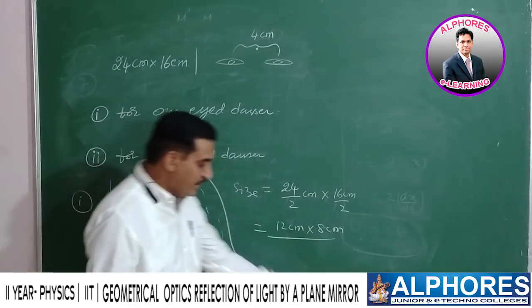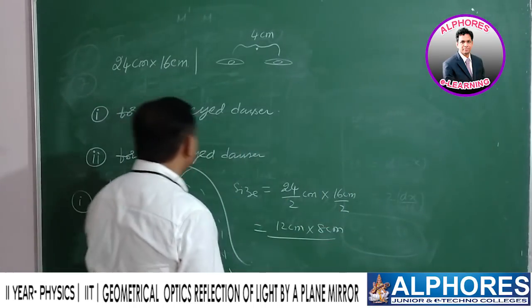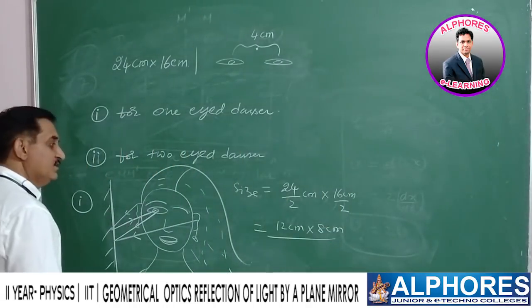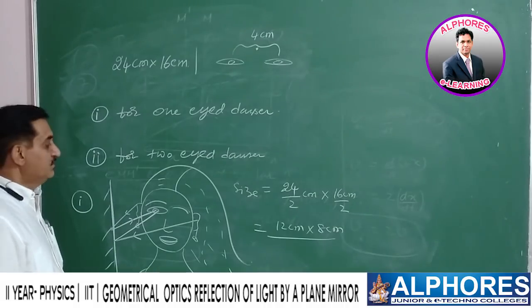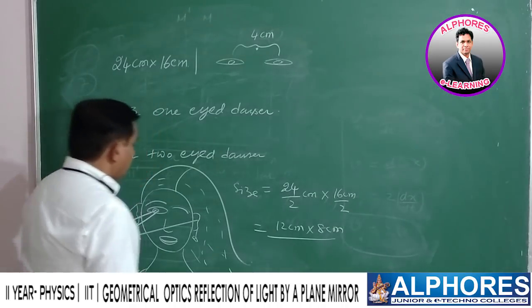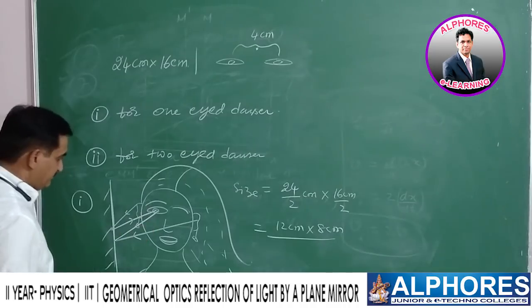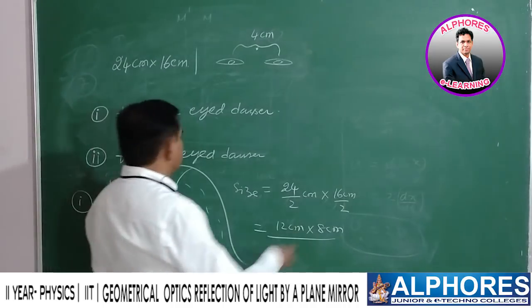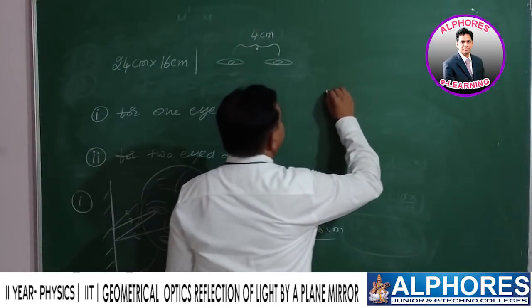And now let us go for the two-eyed dancer. When we go for the two-eyed dancer, what is the minimum size of the mirror required? Now I will explain over here, or otherwise go for another diagram.